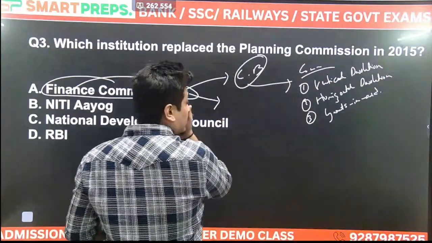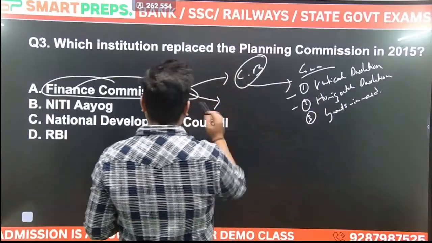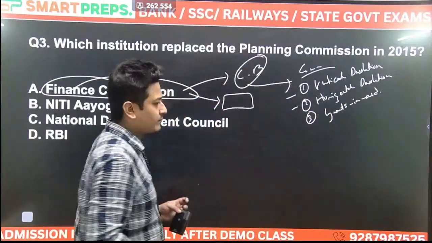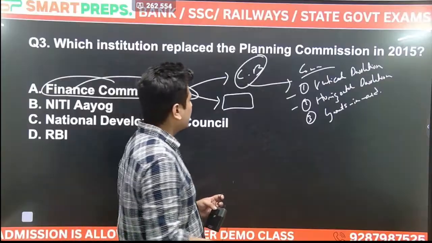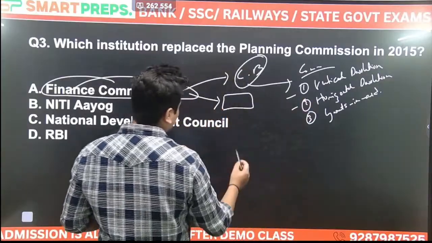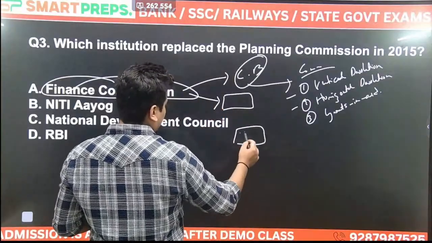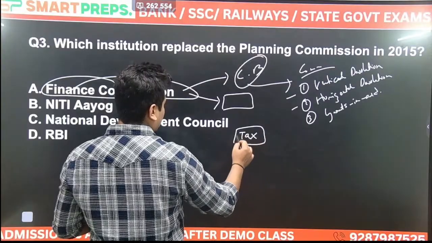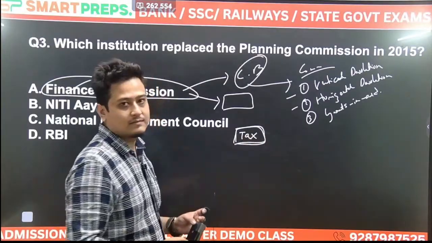Now you see what is vertical devolution or horizontal. This finance commission, tell me under which article? It comes under which article? Tell me. Vertical devolution means finance commission will say these are the part of the revenue or the tax that is being collected by the center.